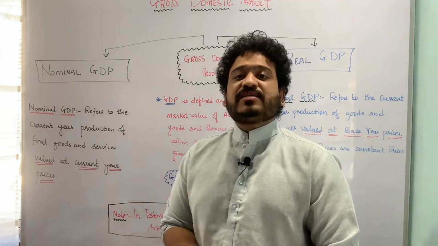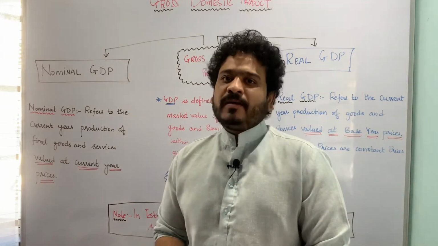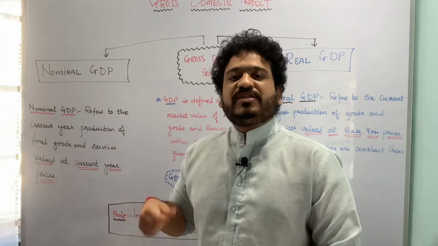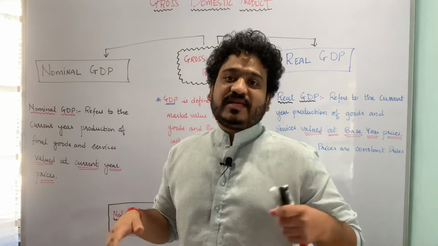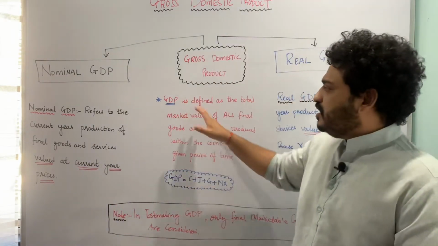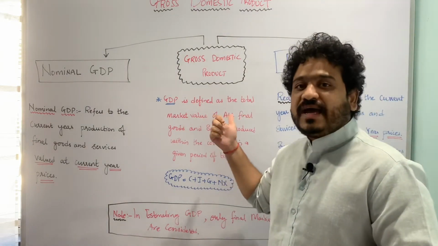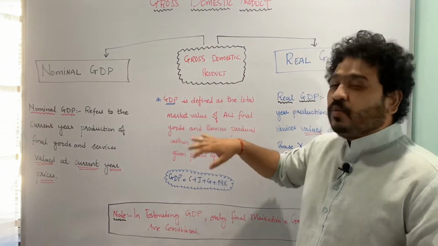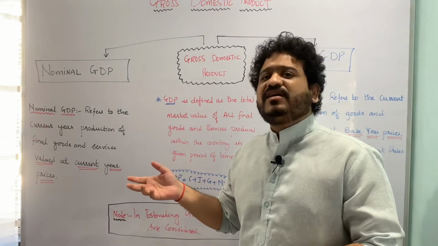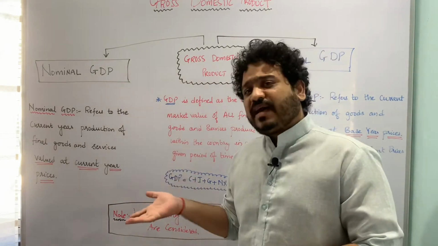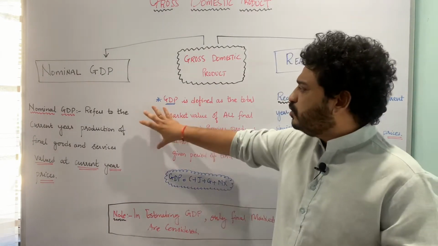In the previous class, we dealt with the definition of gross domestic product, and today again I'll talk about GDP and then give you a sense of how you can classify it as nominal as well as real GDP. So GDP is defined as the total market value of final goods and services produced within the boundary of a country in a given period of time. That is usually considered as 1 year. It can be either calendar year or financial year, but in most cases it is the financial year. So this is how you define GDP.